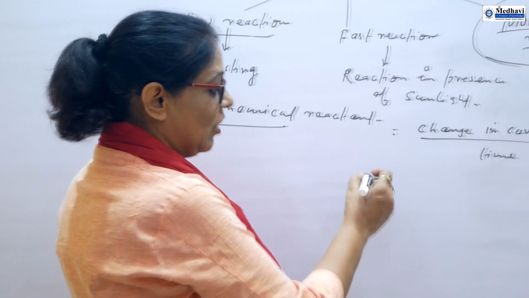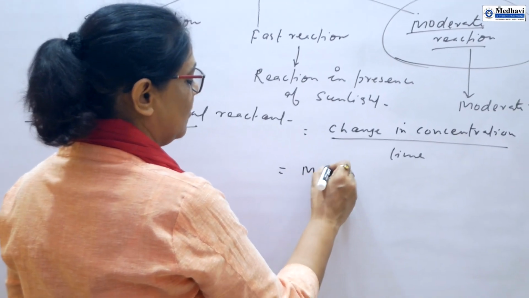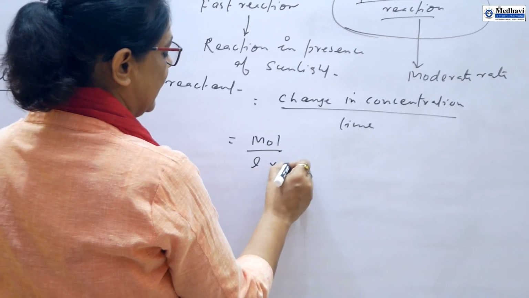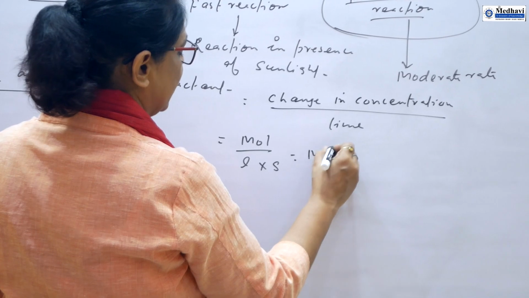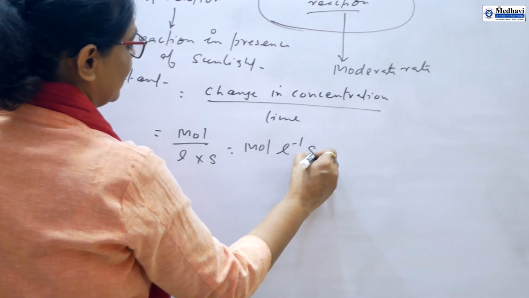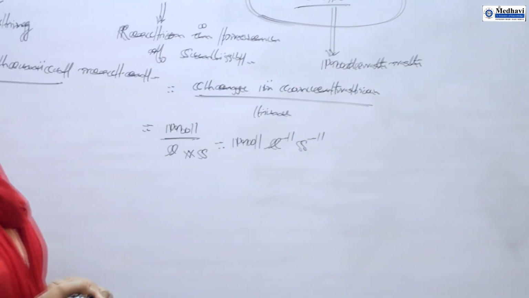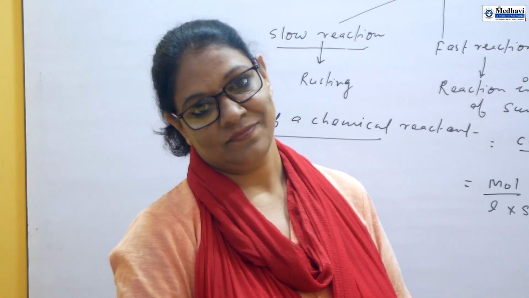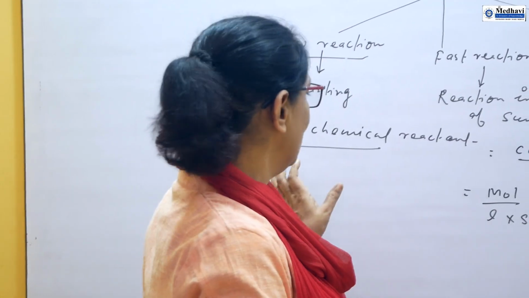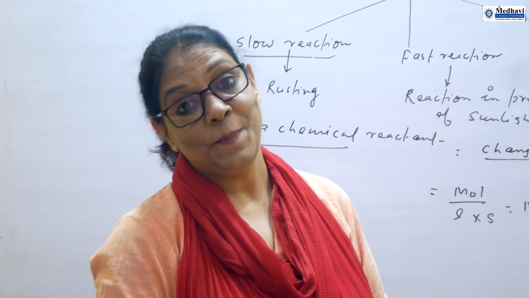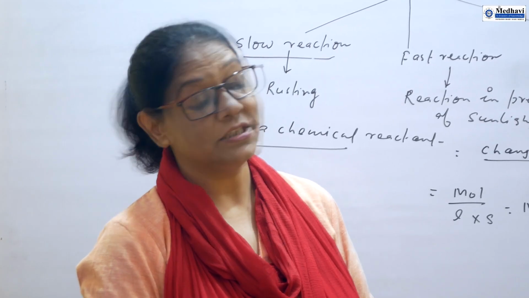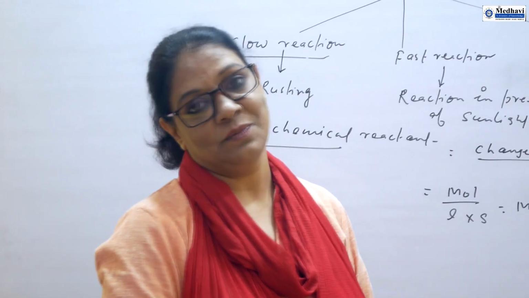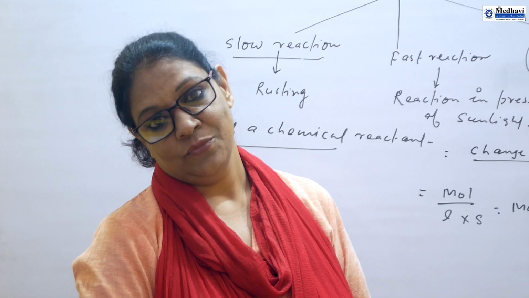We know that concentration is expressed in terms of mole per liter and time in seconds. So we can say that the unit of rate of reaction is mole per liter per second. This is the unit. The speed with which the reaction proceeds is the change in concentration per change in time.